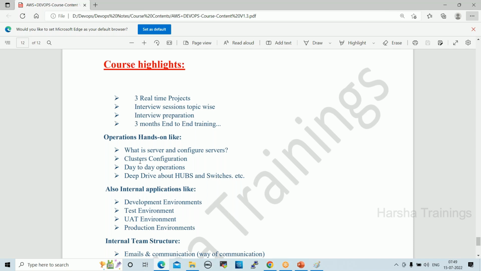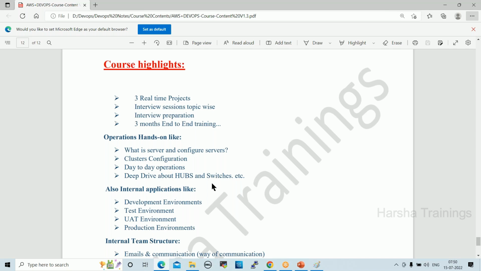Yeah, and what is server configurations, cluster configurations, day-to-day operations, deep dive about hubs and switches. These basics will be covered. So Monday onwards, these basics will be covered. Monday, Tuesday, we'll work on these basics. After that, slowly we'll enter into cloud. What is server? What is network? What is switch? What is router? What is IP address? Subnet mask, gateways, switches, routers. Right? We'll go deep dive. Monday, Tuesday, we'll work on this.